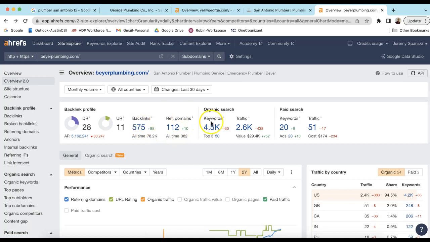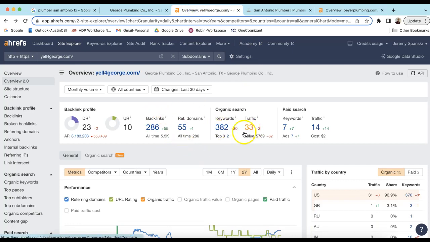So the goal is not to get there overnight, but over time get close to these numbers, to get closer to the traffic that they're getting compared to the traffic you're getting, which is 33 with these numbers here. So just increase your backlinks and your keywords over time. That's how you start matching competitors.